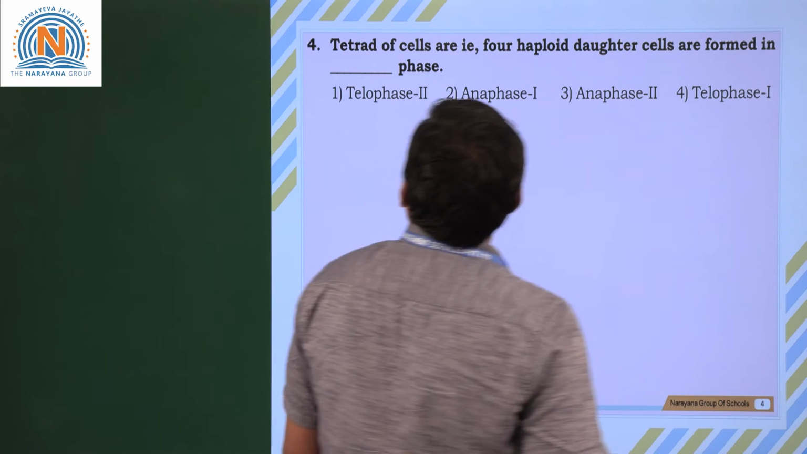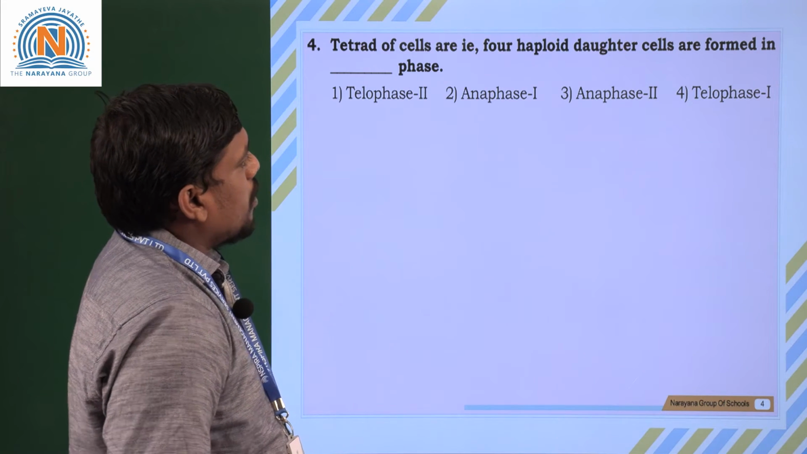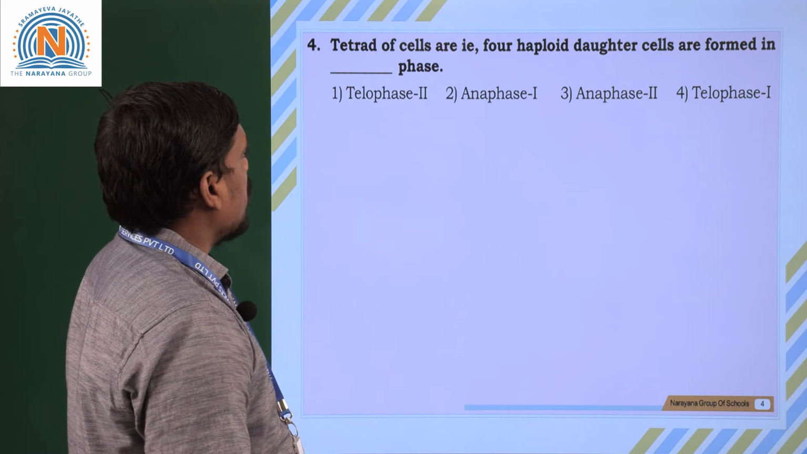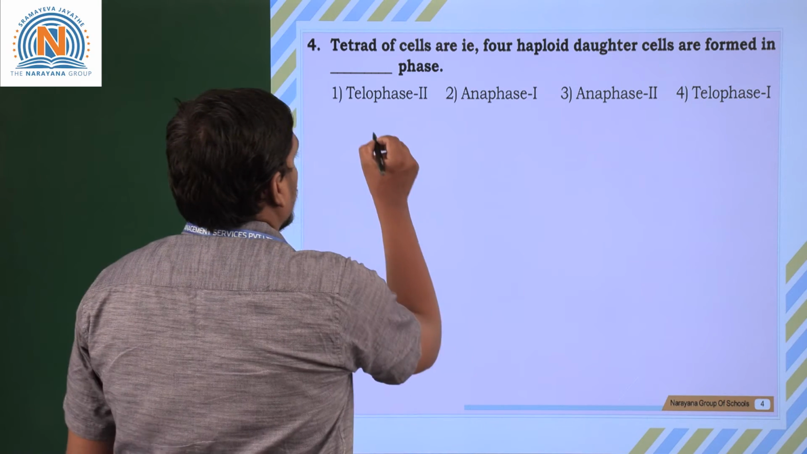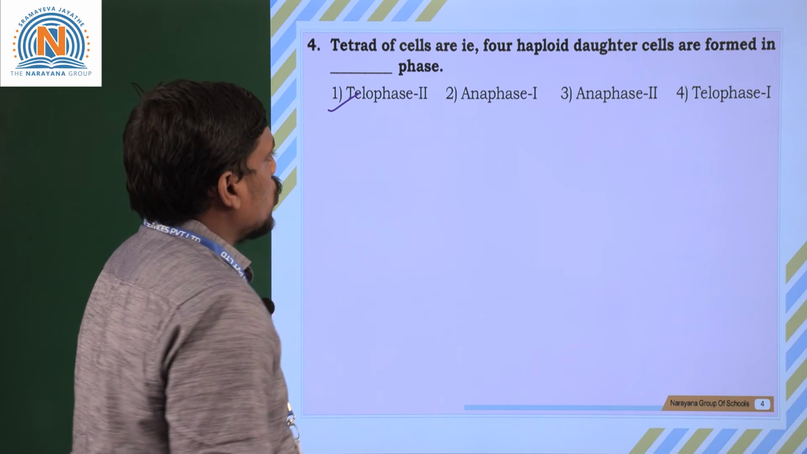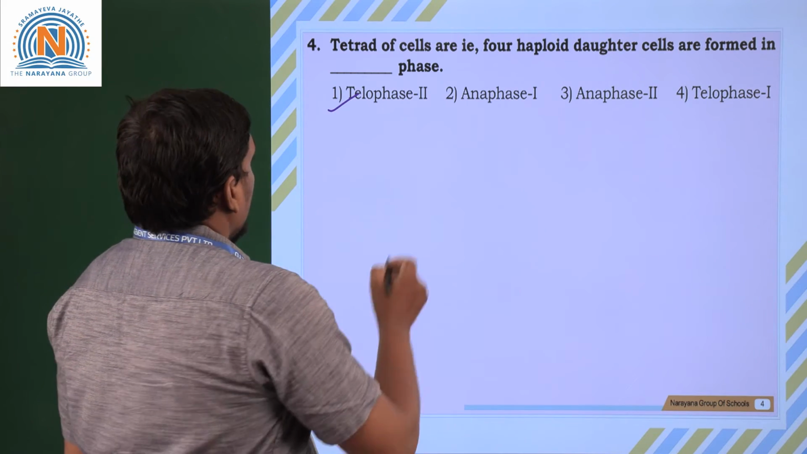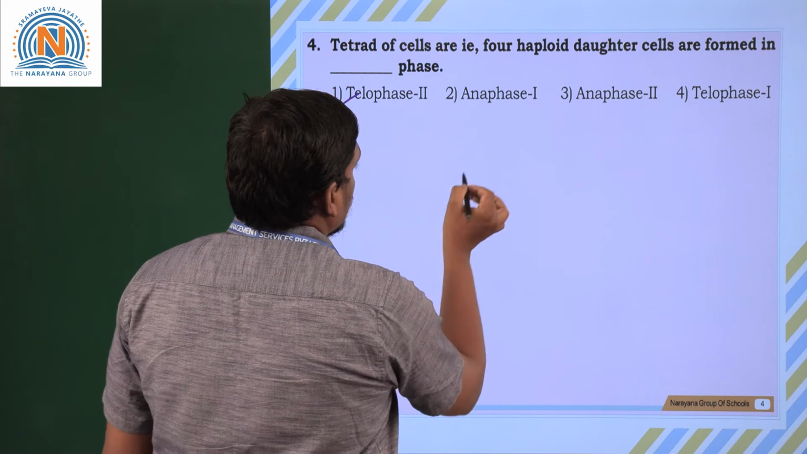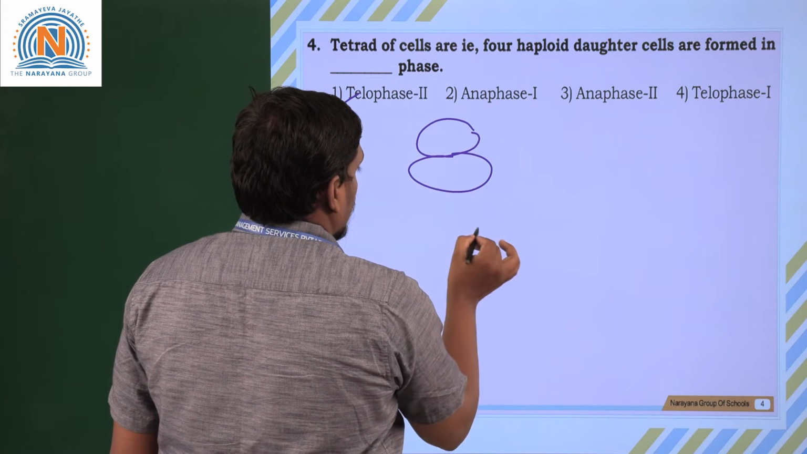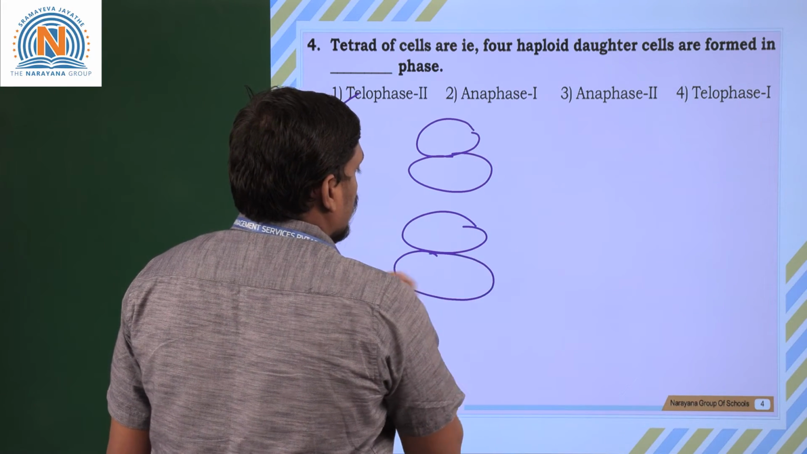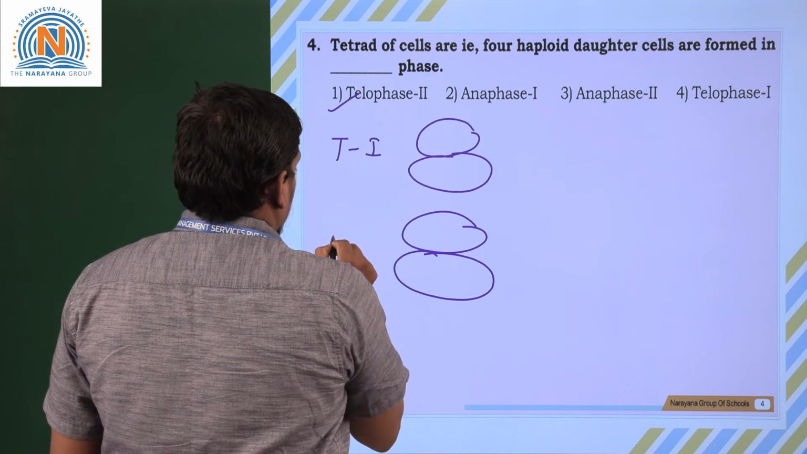Fourth question, students. Tetrad cells, that is, four haploid cells, are formed in which of the following phases? You know that tetrad cells are generally formed at the end of telophase 2. So how do these tetrad cells look? Suppose during telophase 1, what changes occur? During telophase 2, what changes occur? We have to imagine. Suppose imagine it is telophase 1 and it is telophase 2.